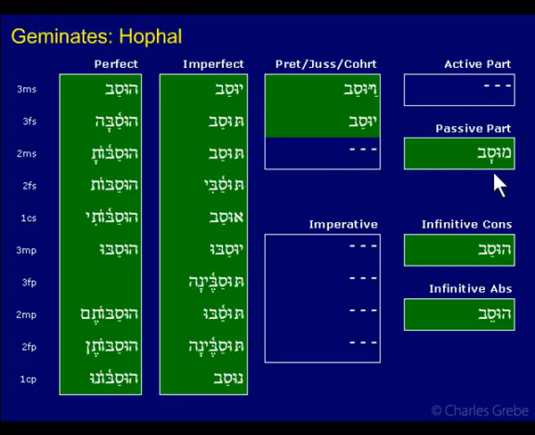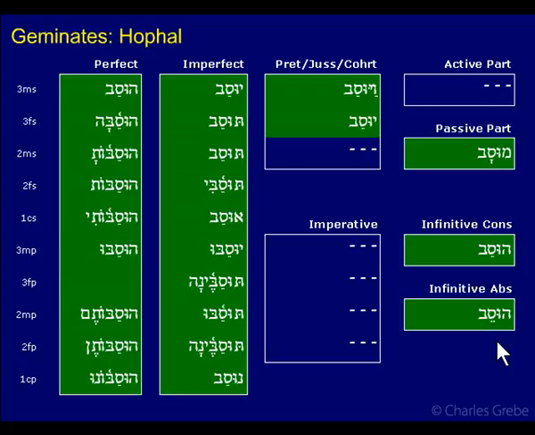Okay, the only exceptions are here. Here we have a qamets, which is understandable because the qamets marks the participles for the passive binyanim. That's the normal case. So nifal, pual, hofal. So we expect to have a qamets there. Down here we have a tsere, which again is expected because the tsere marks the infinitive absolute for the last three binyanim, for the hitpael, the hifil, and the hofal. The first four are marked with the holem vav. Sometimes holem, but generally holem vav.